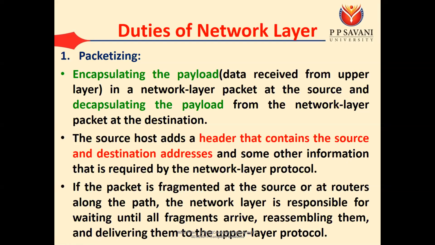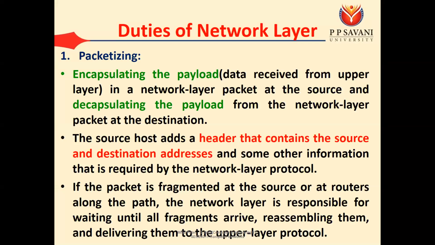The reason is, as your data passes through an intermediate router, the router has some capacity, that it can store only 1500 bytes. Suppose we are following the Ethernet frame, then the router has the capacity of storing only 1500 bytes. And suppose your data is bigger than that, then at the source side we have to fragment that packet. When we are performing the fragmentation, your data is divided into various sub packets, and for each and every sub packet the header value will remain the same. So this process is known as the fragmentation.